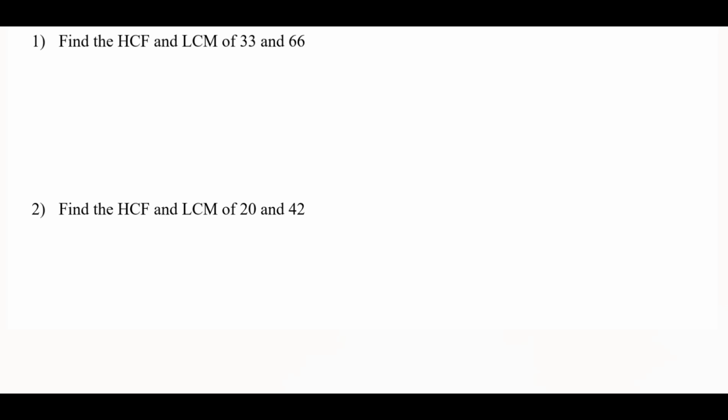Here we have 2 more example questions, so let's work through these together. For both of them, we will need to find out the highest common factor and the lowest common multiple. Just as a reference, I'm going to write down the 2 steps we need to take in order to work these out. First is factor trees. Second is Venn diagram.